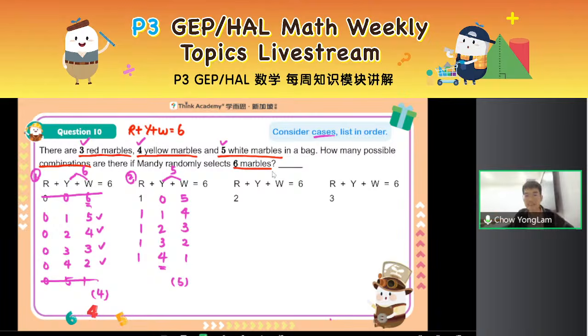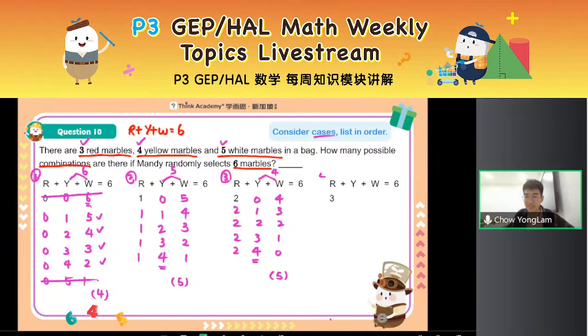Okay, let's continue with the next one. Right, again, how many yellow and white marbles are there in total? If I have 2 red, 6 minus 2, yellow and white, there should be 4 of them in total. So we can start listing. Small to big again, 0, 4, 2 red, 0 yellow, 4 white. Then continue to 1, 3, 2, 2, 2, 2, 3, 1, 2, 4, 0. Just nice. My yellow reaches 4, so I can stop here. There are 5 ways.